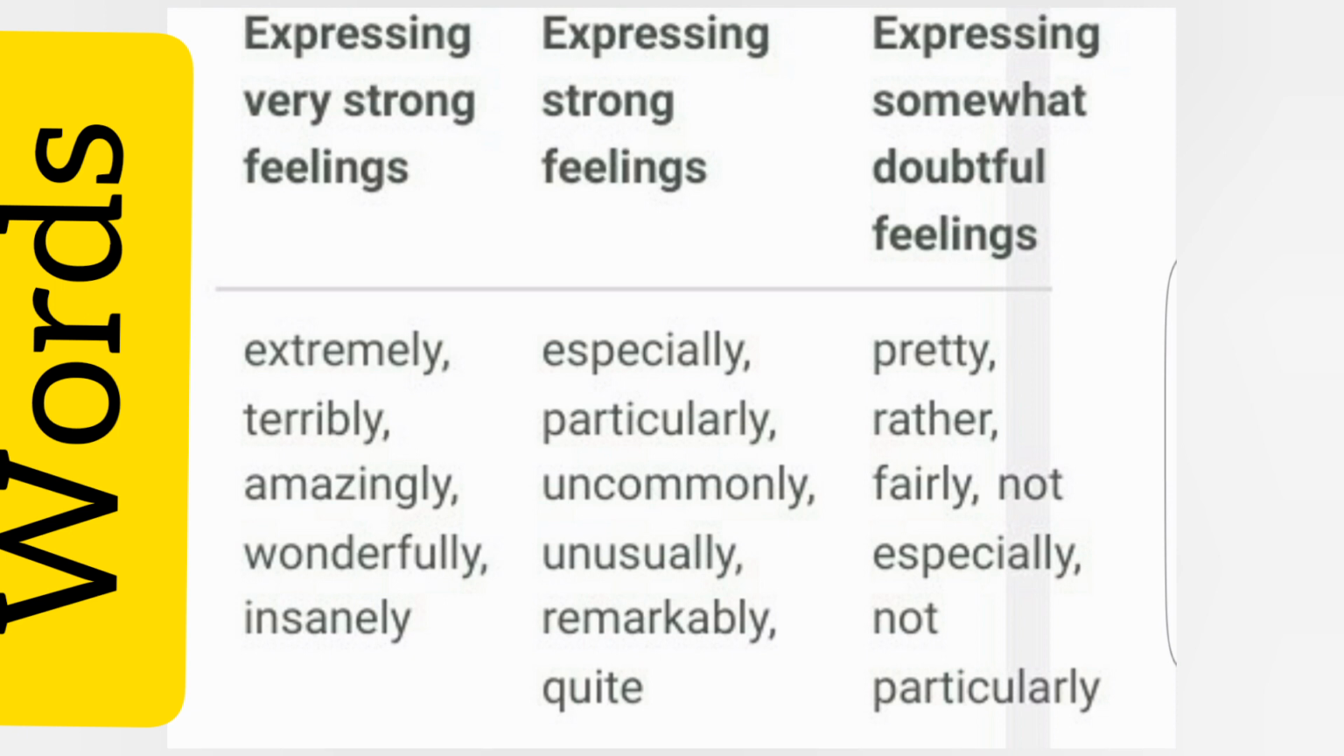Let us go to those words that are expressing very strong feelings. The examples are extremely, terribly, amazingly, wonderfully, and insanely. Words that are expressing strong feelings include especially, particularly, uncommonly, unusually, remarkably, and quite.